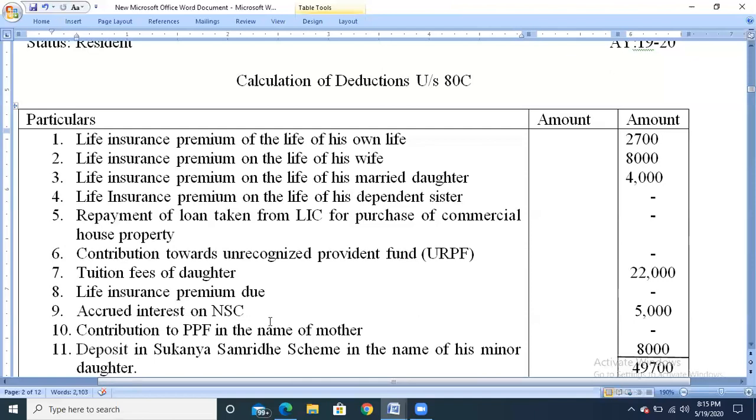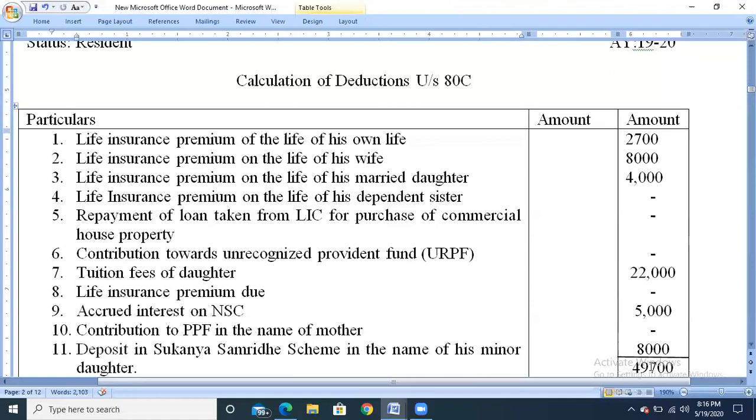Next, accrued interest on national savings certificate and contribution to national savings certificate is eligible for deduction under section 80C. We have taken the 5,000 amount. Next, contribution to PPF in the name of mother is not eligible, so we have taken nil. And the last one, any amount deposited in the Sukanya Samriddhi scheme is eligible for deduction under section 80C, so we have taken the amount. So the total of all these is 49,700. As per section 80C, up to a maximum of 1,50,000 we can claim the exemption.